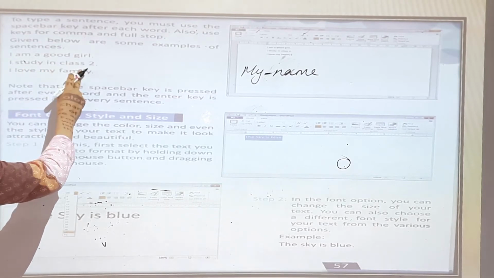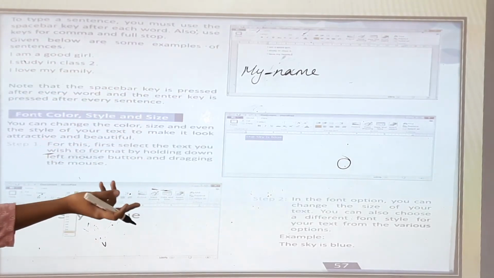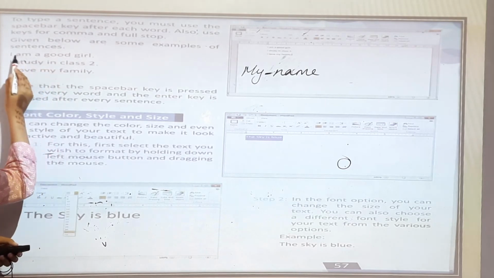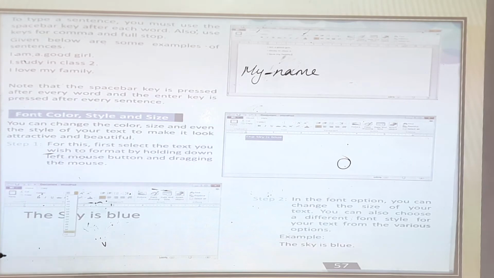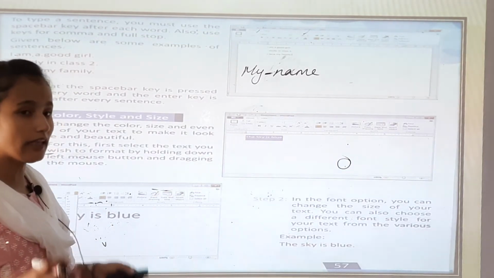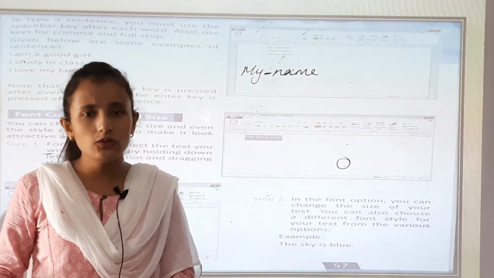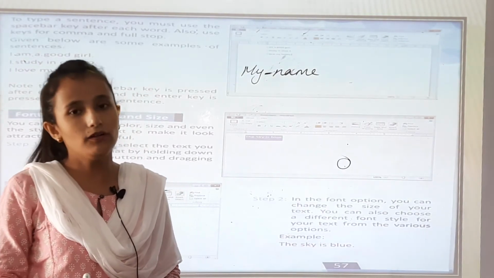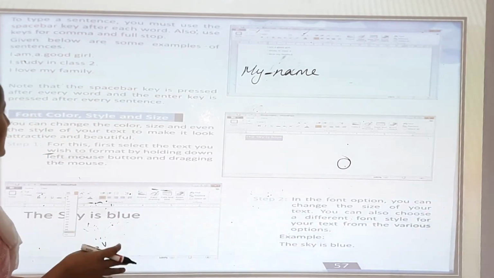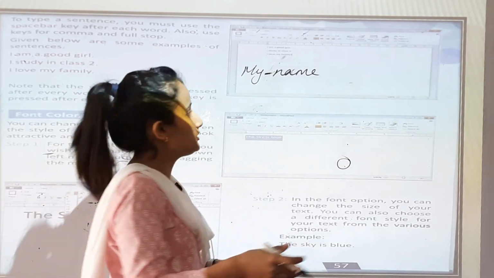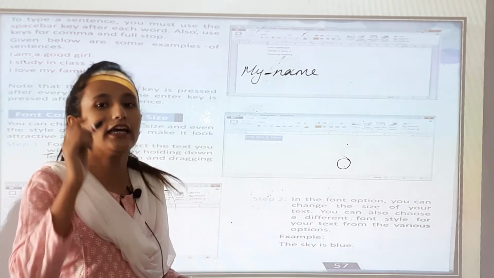I studied in class 2. I love my family. With the help of space bar, you can give a gap on a screen. Okay. Note that the space bar key is pressed after every word and the enter key is pressed after every sentence. You have to click the space bar button after every word, and when you are finished with a sentence, you have to go to the next line and click the enter button.